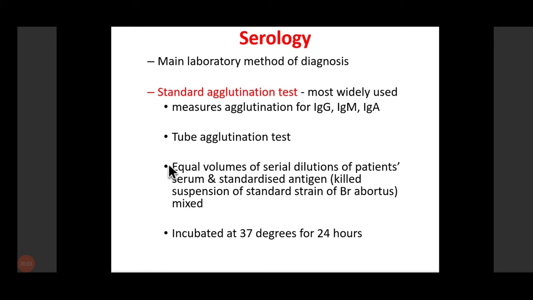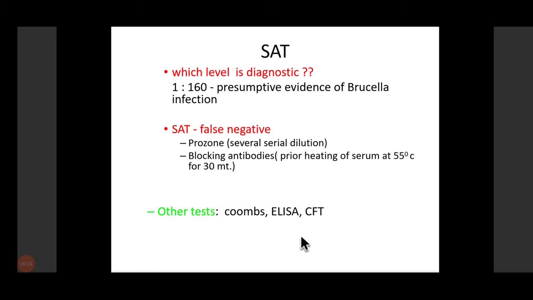So in tubes, we distribute them in serial dilution, and then add our antigen, which is a killed suspension of a standard strain of Brucella abortus. Then we incubate the tubes at 37 degrees centigrade for 24 hours, and look for agglutination. A titre of 1:160 is basically presumptive evidence of Brucella infection.